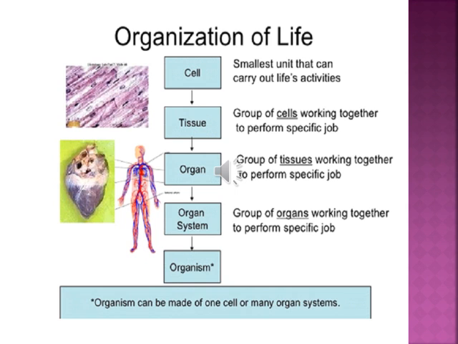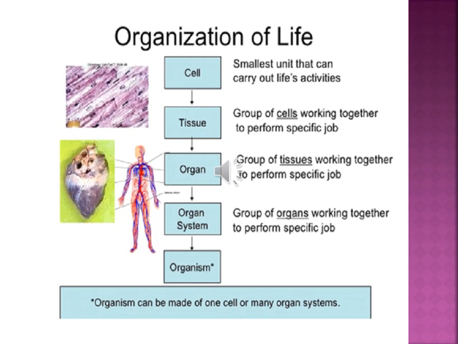In living organisms, different cells combine to make tissues, tissues combine to make organs, and organs combine to make organ systems like the digestive system, circulatory system, and respiratory system, and finally a whole organism is formed.